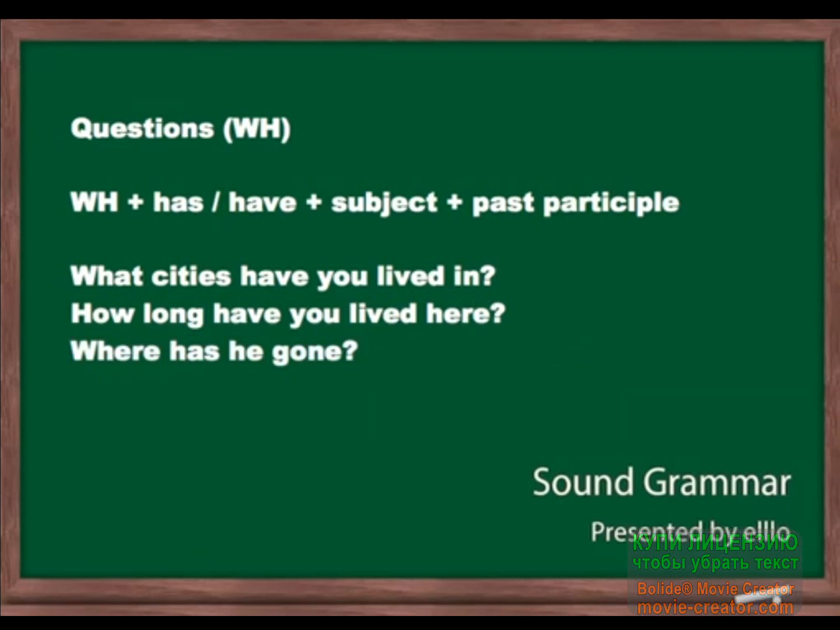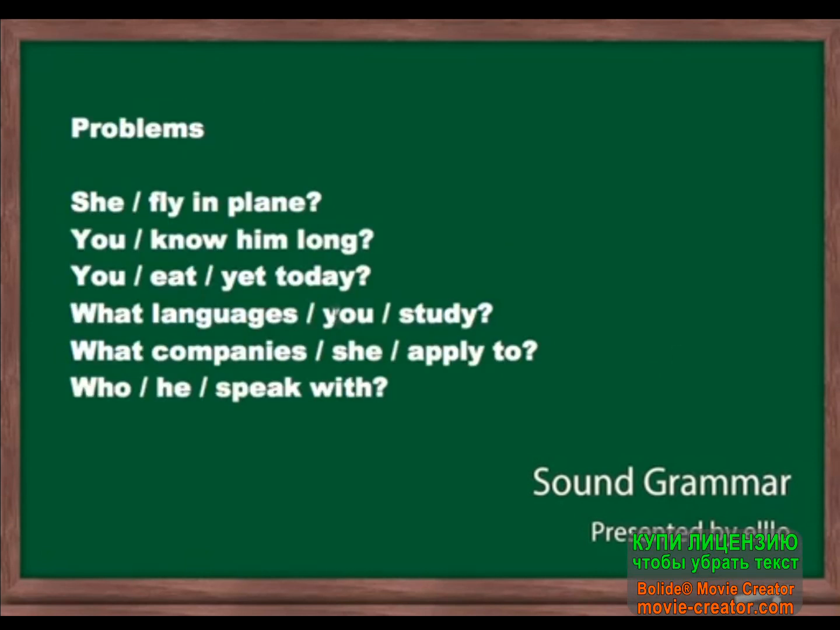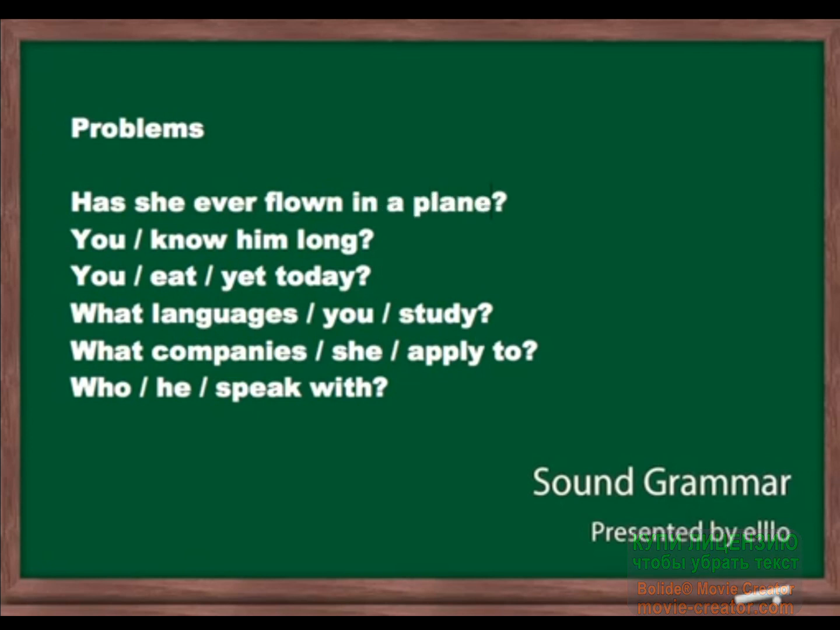So what we're going to do next for problems is, can you correctly write the question in the present perfect? So here we have, she flying a plane. How would we make that into a question? It would be, has she ever flown in a plane? We often use ever when we're talking about experiences. You don't have to use it, but it's used when we're talking about experiences. And the question would be, has she ever flown in a plane?